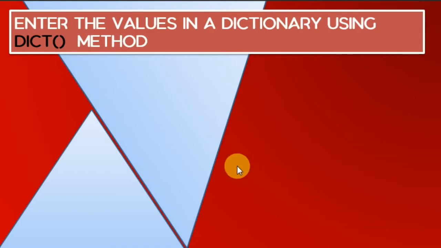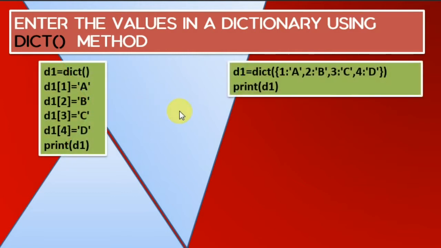Now we declare and initialize the dictionary with the help of a function, that is dict. So these are the two ways I have declared. First one, I declare an empty dictionary first, and then d1 of 1 equals a, d1 of 2 is going to be b, then 3 is going to be c, 4 equals d. These four lines and the lines inside the dictionary are going to be the same. 1, 2, 3, 4 are the keys.